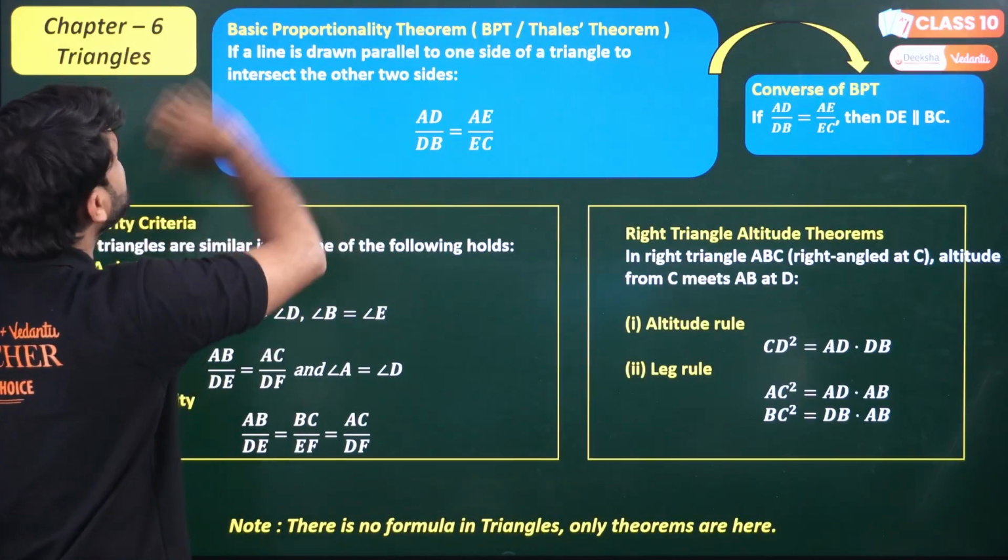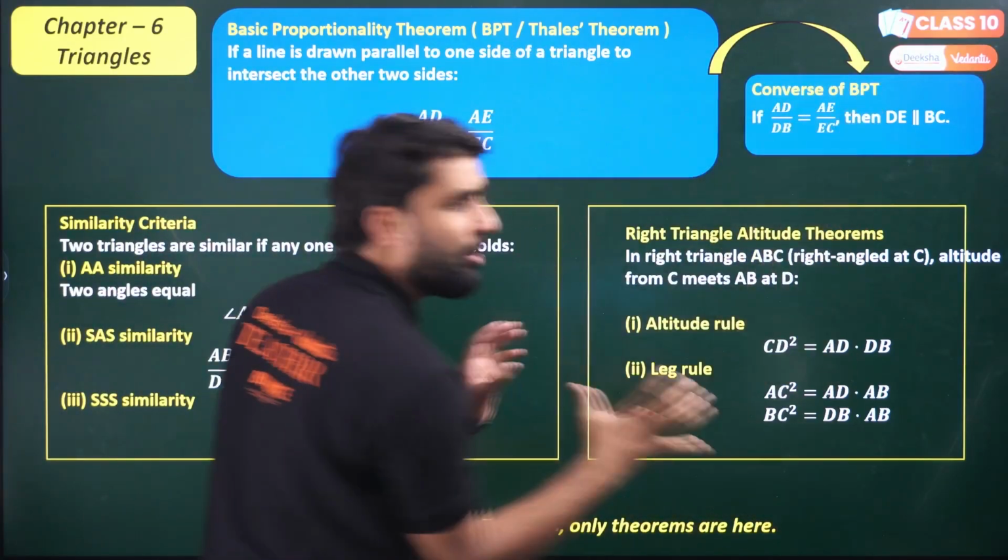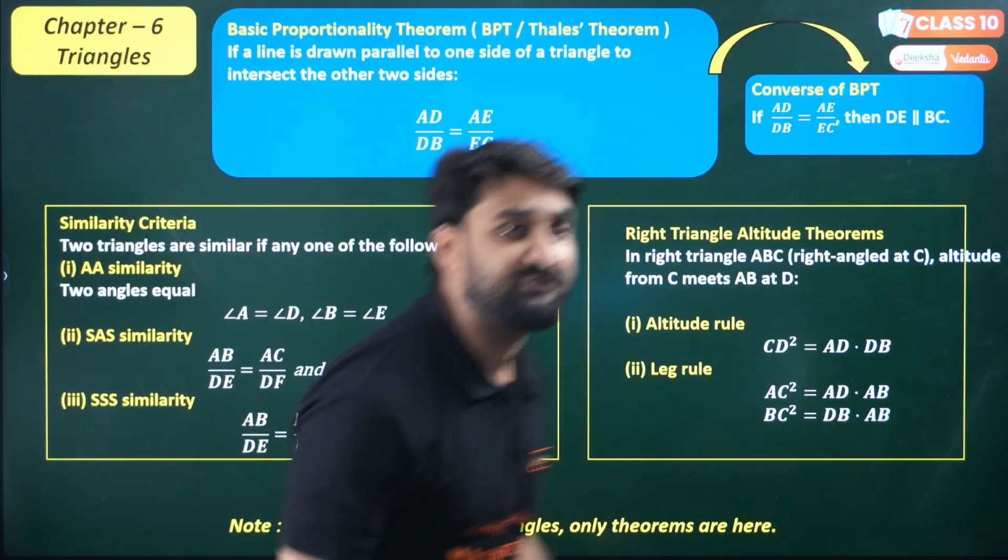This is chapter number 6, triangles: BPT, the basic proportionality theorem, and the converse of BPT. Look how beautifully I have created this formula sheet for you, everyone.